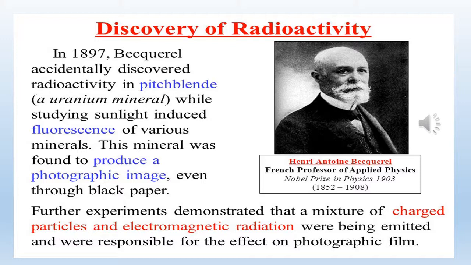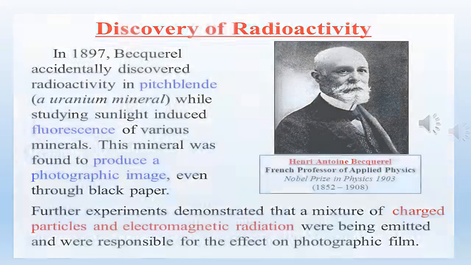So in his research, he took a uranium compound and kept it in a drawer for a week. In that same drawer, an unexposed photographic plate was also kept. After a week he came back and noticed that the unexposed photographic plate was exposed to some radiation. So he started to research how, by uranium radiation only, the photographic plate had been exposed. So this phenomenon was called radioactivity, and that uranium was identified as a radioactive element.